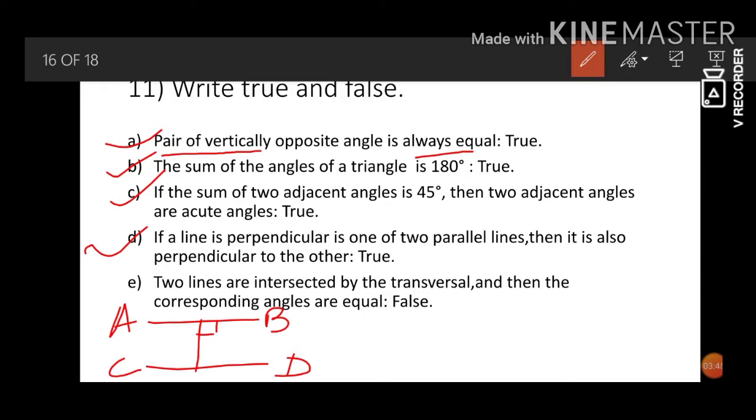If two lines are intersected by a transversal, then the corresponding angles are equal. Suppose we have the lines like this. These are the two lines and they are intersected by a transversal. So this angle and this angle form corresponding angles. Are they equal? They are not equal. They can be equal only if the lines are parallel. So here two lines means any kind of lines. With any kind of lines, we will not get the corresponding angles as equal. Only with two parallel lines can we get corresponding angles equal. So the statement is false.